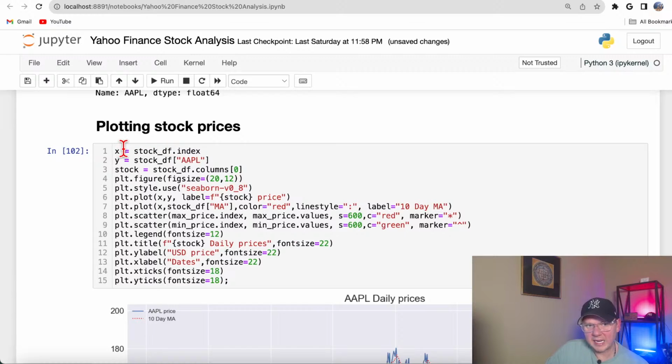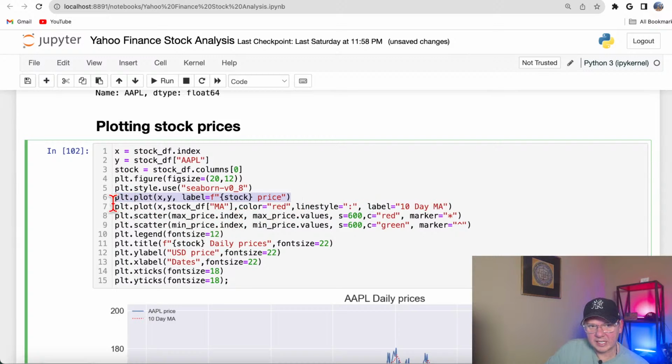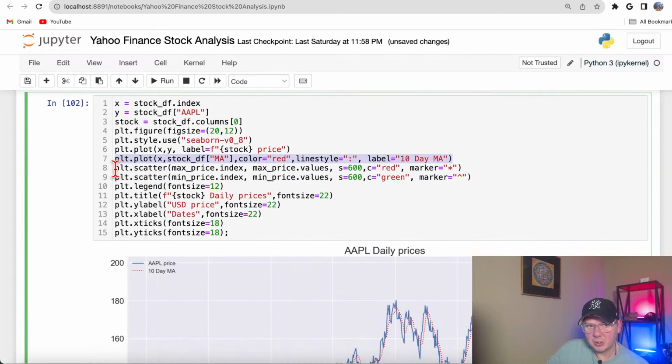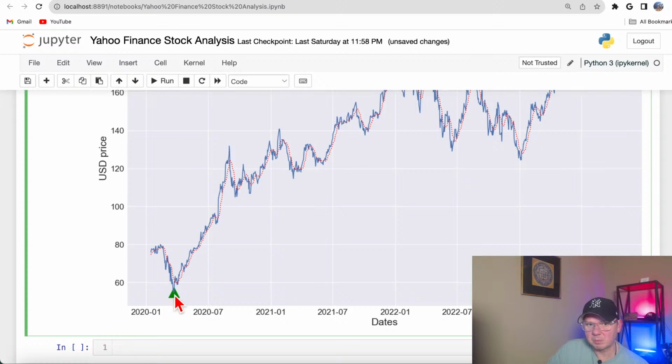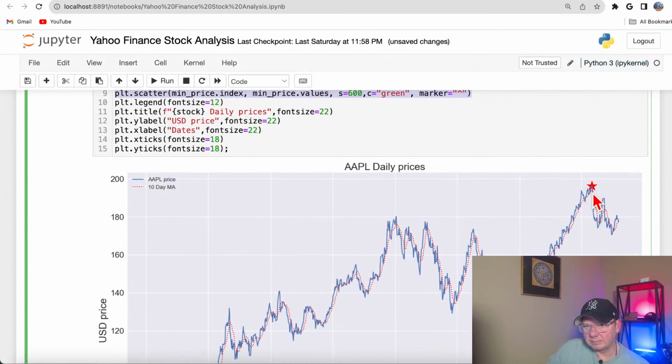and again I'm using matplotlib, pretty much everything the same. So I'm using plt plot to plot line, and also I'm using plot again to plot moving average, right? And I'm using function scatter to plot, you see here I'm plotting lowest price for that period of time here. And then the star on top is the highest price for that year.